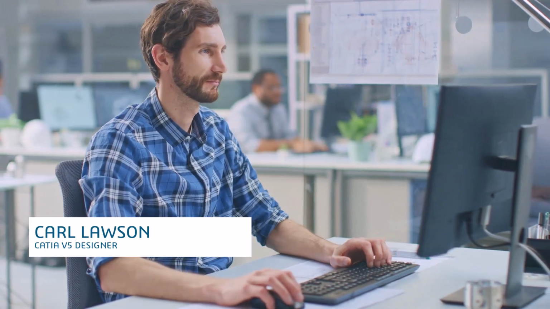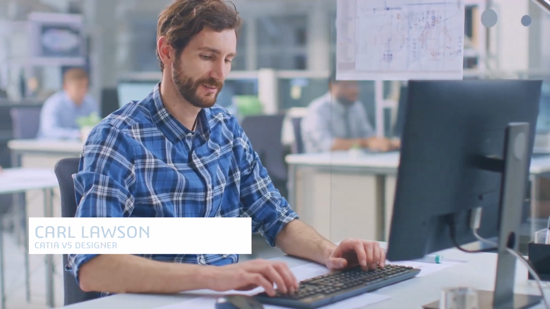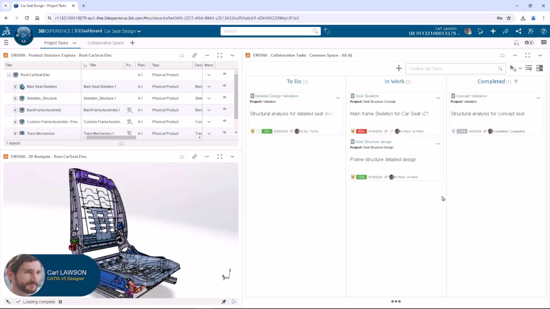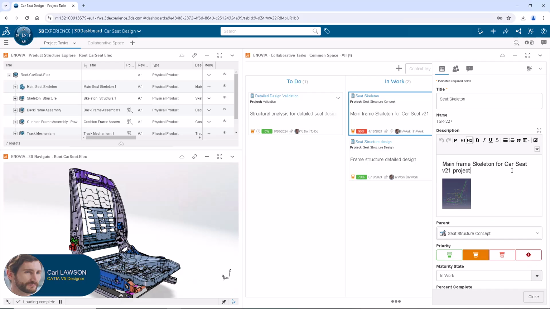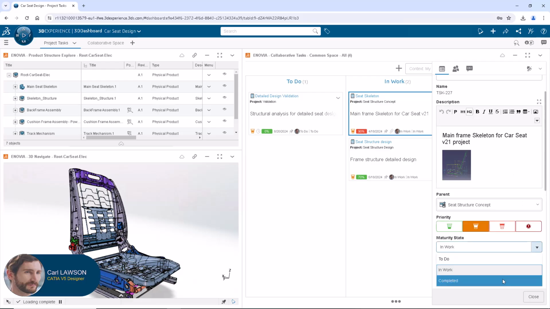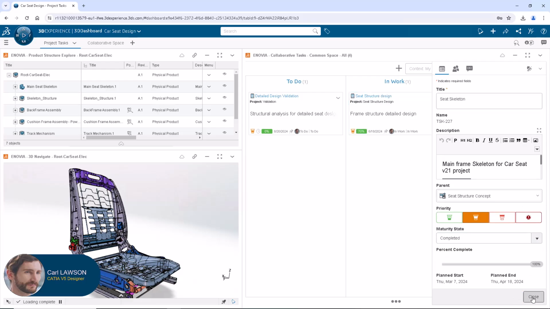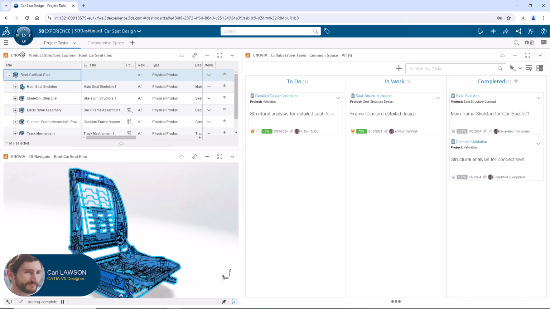Carl is a CATIA V5 designer working with the 3DEXPERIENCE platform on the cloud. For this car seat project, Carl was able to carry over existing CATIA V5 data and collaborate with the extended team on the platform. From the Collaborative Tasks application, he manages his activity for this project and can open related data in CATIA V5 directly from the 3DEXPERIENCE platform.